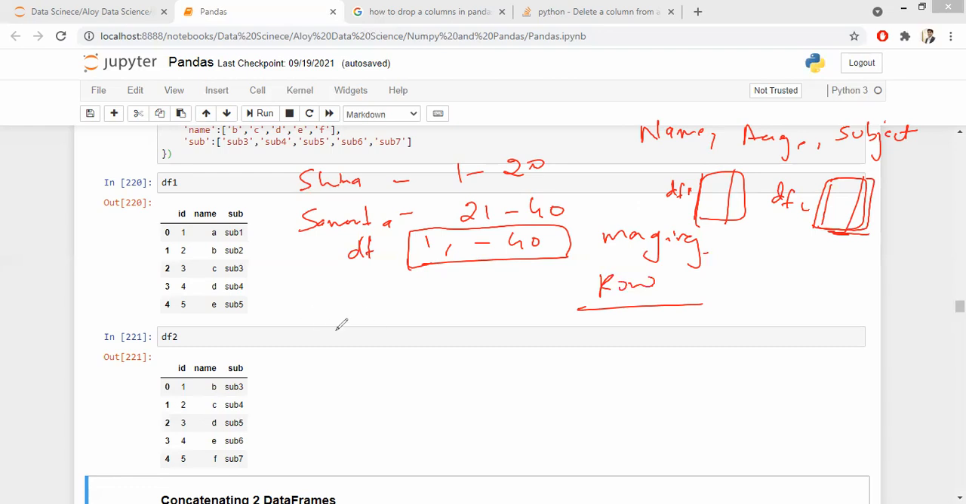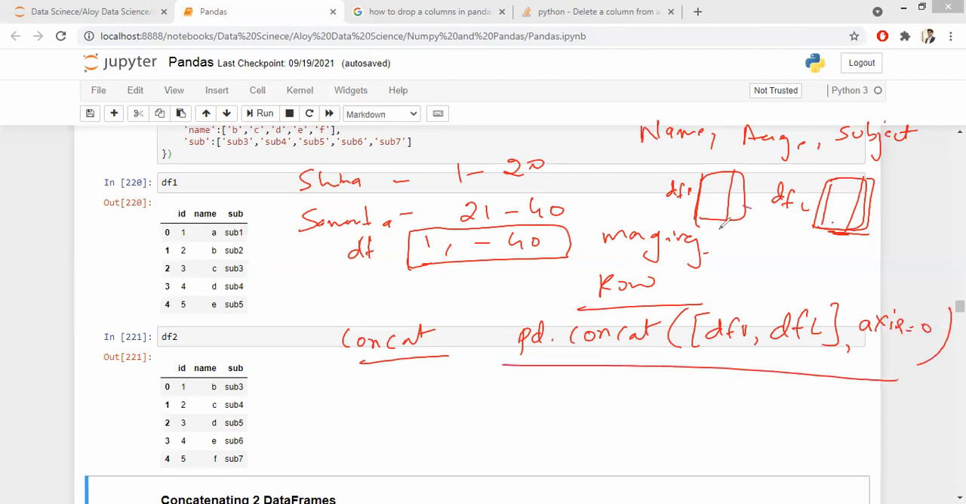So I have a function called concat. All I need to do is pd dot concat. PD stands for pandas. pd.concat, and I specify df1, df2, and for row wise, what is the axis? 0. Axis equal to 0. That's all. The two data frames will be merged into one data frame.